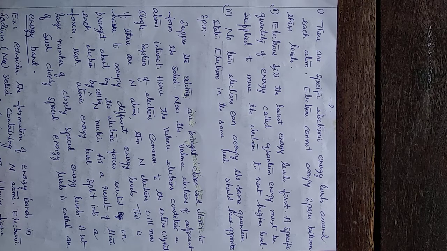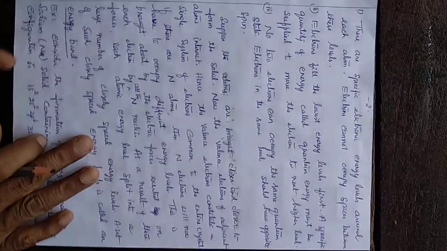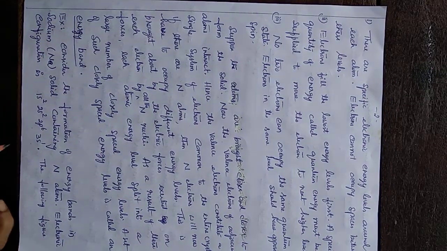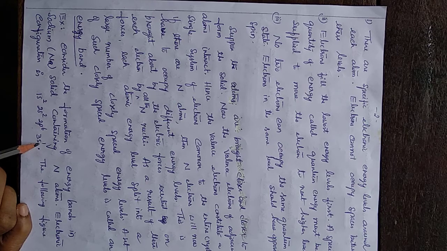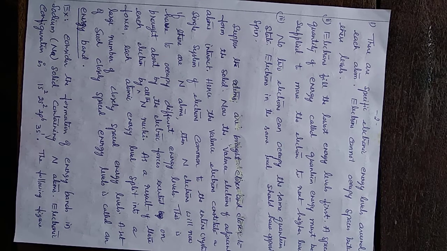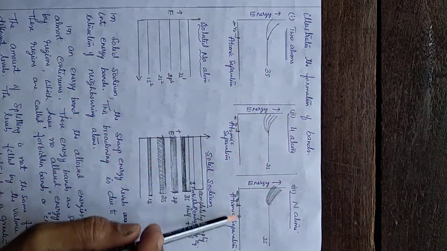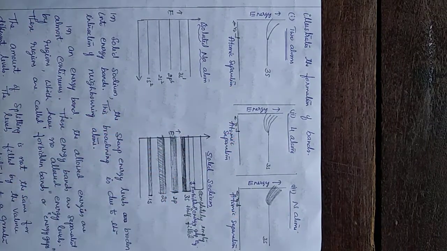Say for example, in the case of sodium, we have only one valence electron. The electronic configuration is 1s2, 2s2, 2p6, and 3s1. So how many valence electrons? Only one. Now this diagram illustrates the formation of energy bands.